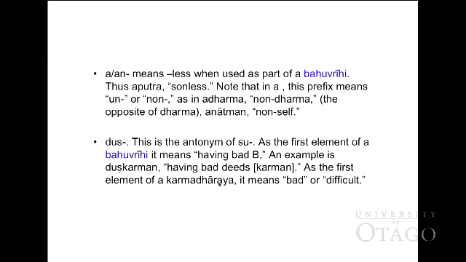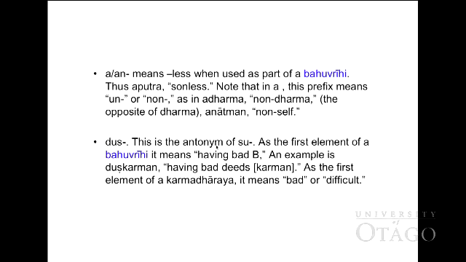Example of the prefix Bahuvrihi, a and an mean less when used as part of Bahuvrihi. So aputra means sonless. Putra means son, child, or childless. Note that a in this prefix means un or non, as in Dhamma means none, Dhamma, the opposite of Dhamma, anatta, non-self.